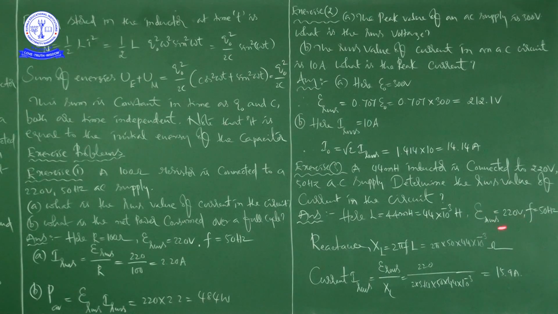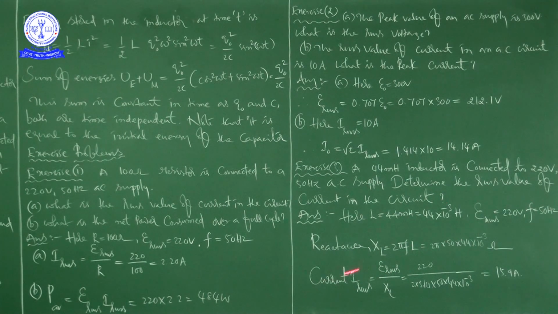Next, epsilon RMS is equal to 220 volts. F is equal to 50 Hz, that is the frequency. Now the reactance XL is equal to 2 pi F into L. So 2 pi into 50, which is the frequency, and L is 44 into 10 to the power of minus 3 ohms. That is the reactance. Next, current.